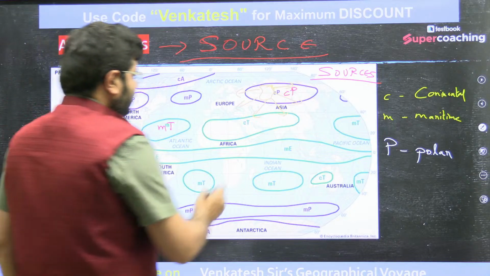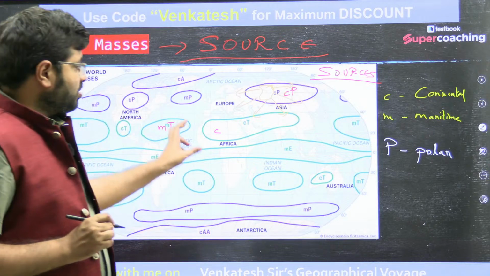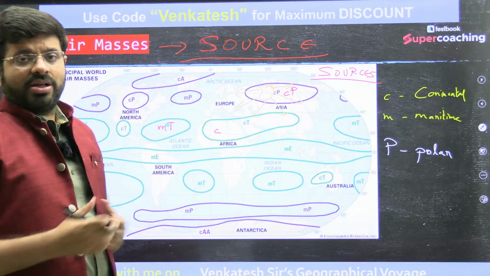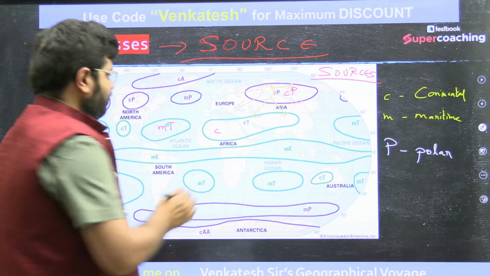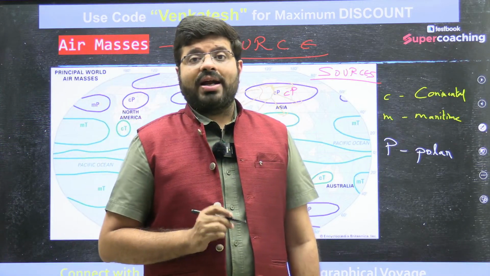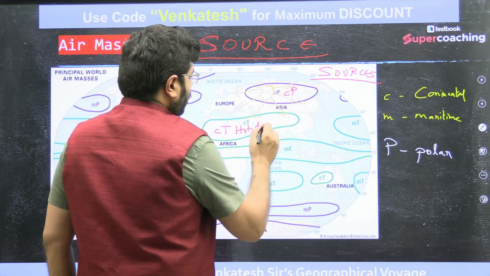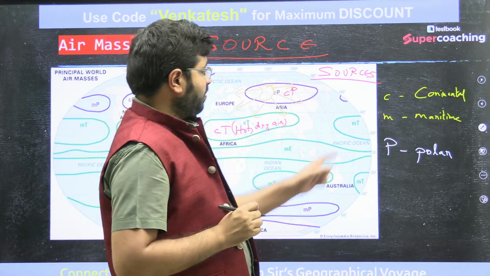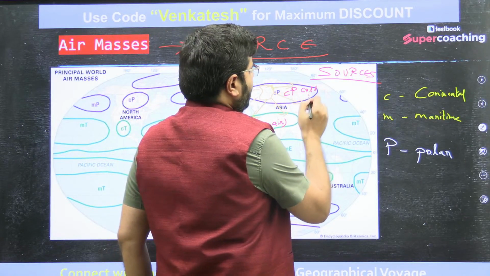The land is very, very widely extended. That is the reason it is called continental, because of the landscape, the interior extent of the land. Because it is part of the tropical part of the world, it is hot: continental tropical. In other words, hot and dry air. This is nothing but hot, dry air. Whereas here, this is cold and dry air.